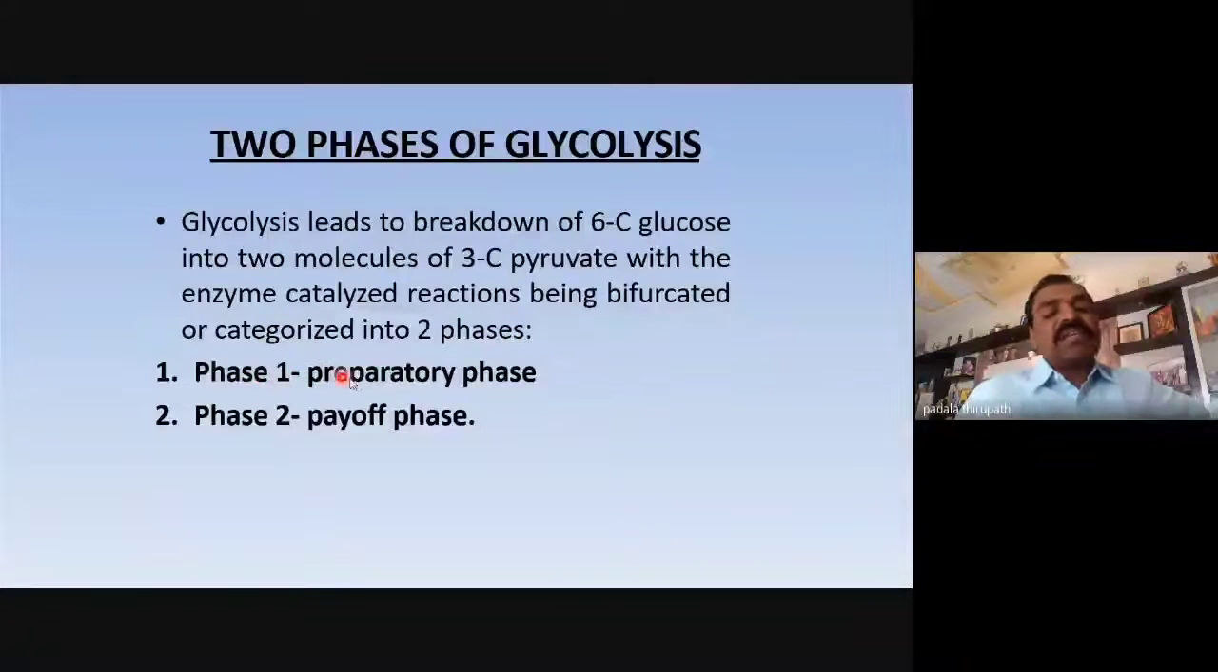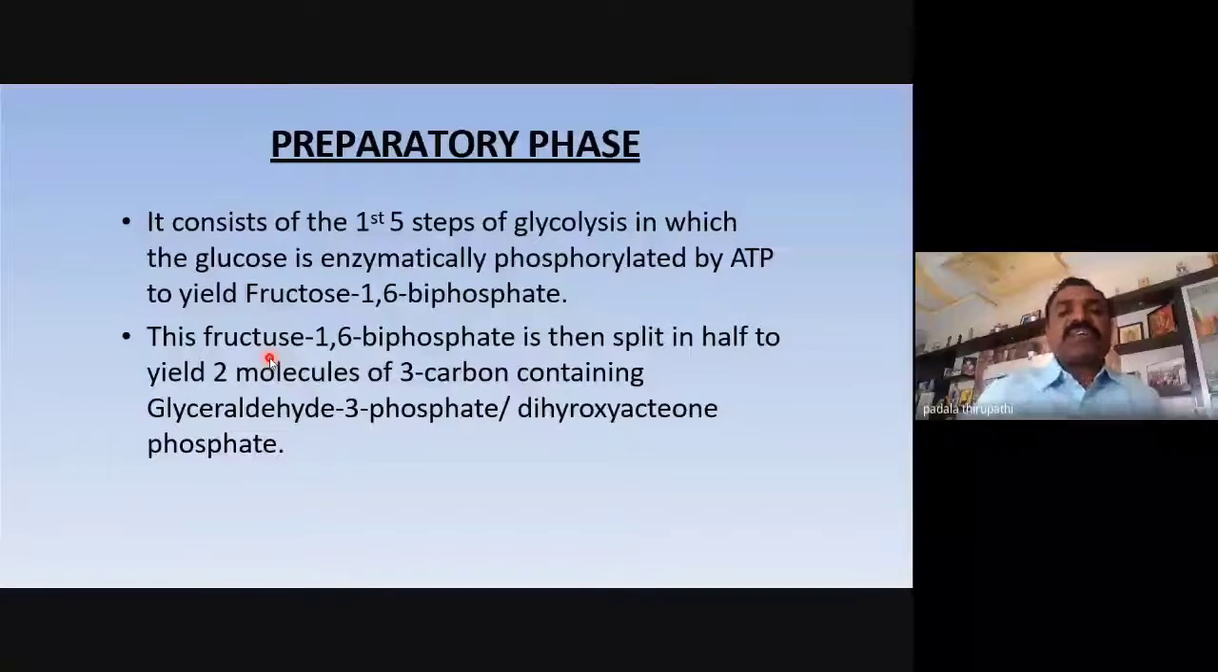The enzyme catalyzed reactions are categorized into 2 phases. First phase is a preparatory phase. The second phase is the payoff phase. Now, the first phase, that is the preparatory phase, consists of the first 5 steps of glycolysis, in which the glucose is enzymatically phosphorylated by ATP to yield fructose 1,6 bisphosphate. This fructose 1,6 bisphosphate is then split into 2 moles of 3 carbon containing glyceraldehyde 3-phosphate and dihydroxyacetone phosphate. These we can call triose phosphates.